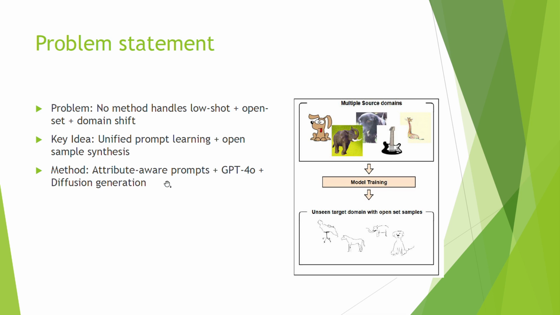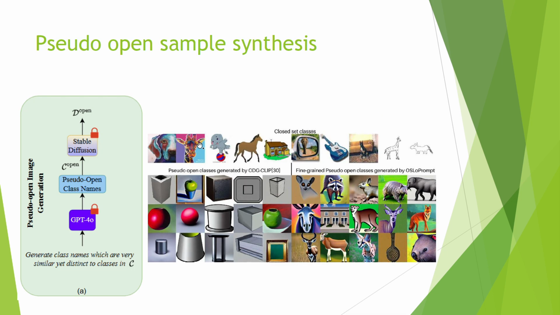And this is done through an attribute learning setup plus targeted open sample synthesis. So what I mean by pseudo open sample synthesis is that our closest competitor, ODG-CLIP, generates pseudo open samples for the particular dataset by using a prompt called "a photo of an unknown class." And we can see that the pseudo open samples synthesized through that particular prompt are quite unrelated to the task that we are trying to solve.